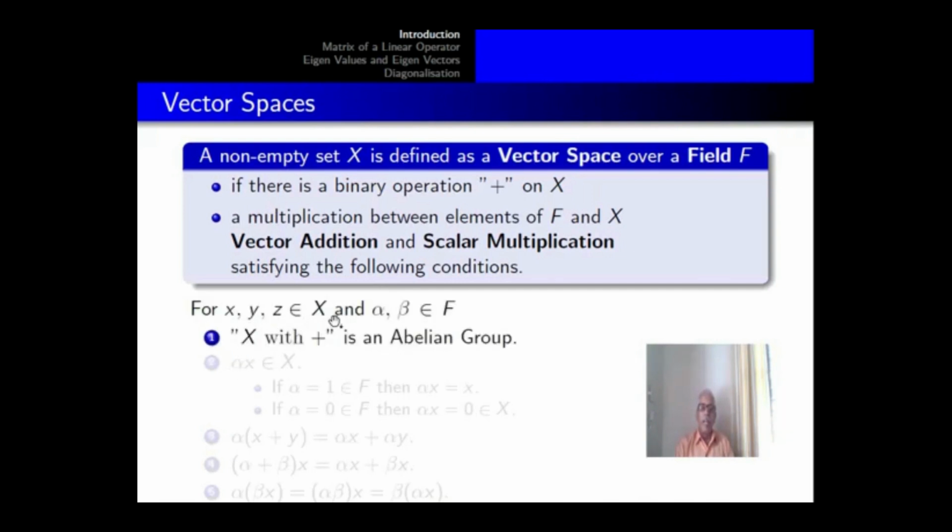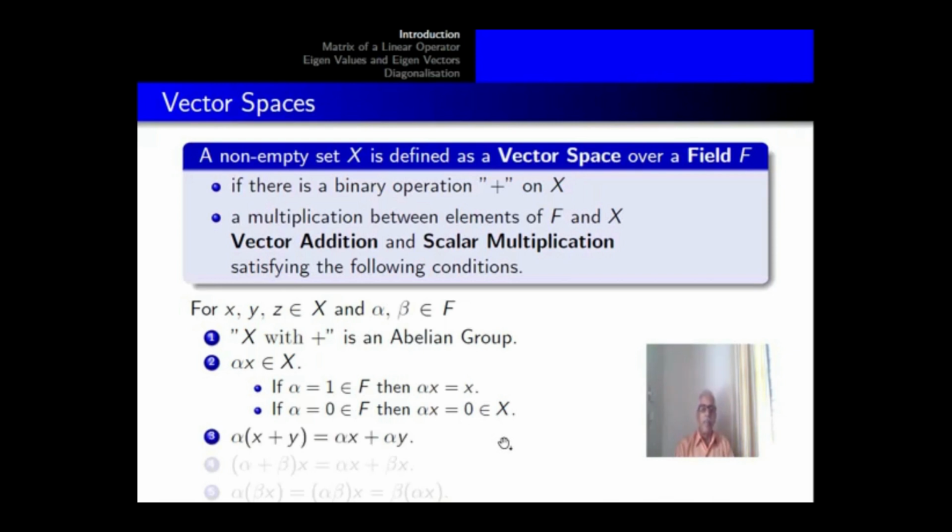X, Y, Z are elements of X, alpha, beta are elements of the field F. First condition, X with addition is an abelian group. Alpha X belongs to X. If alpha equal to 1, the identity element of the field, then alpha X is equal to X. If alpha equal to 0, the 0 element of the field, then alpha X is equal to 0, the 0